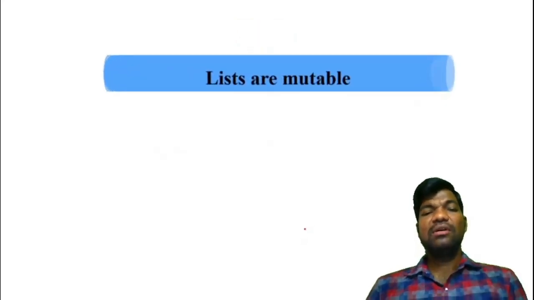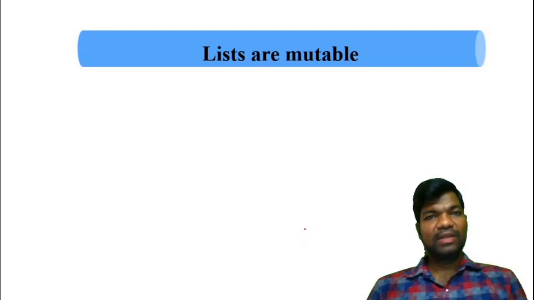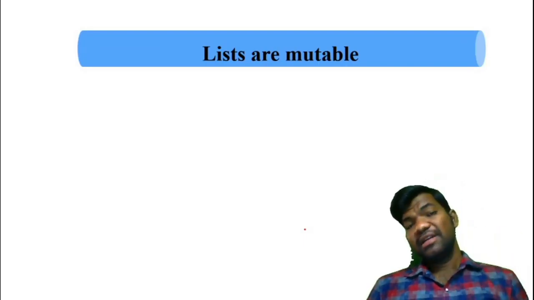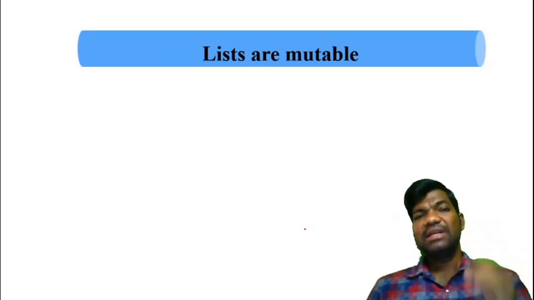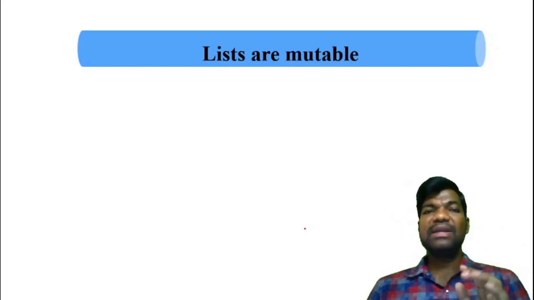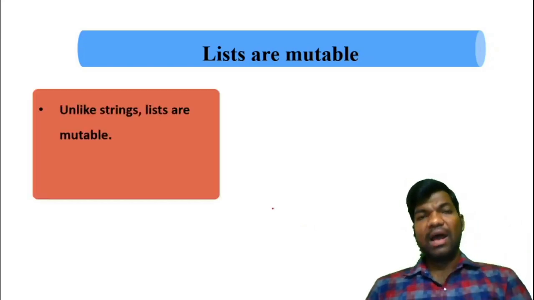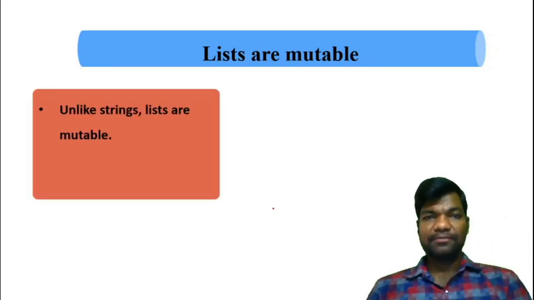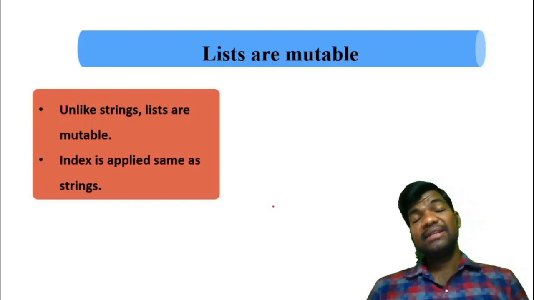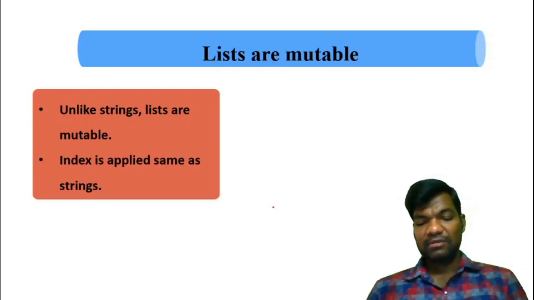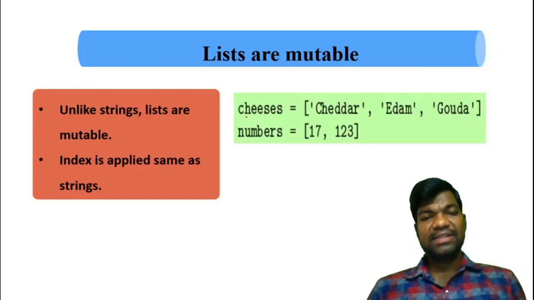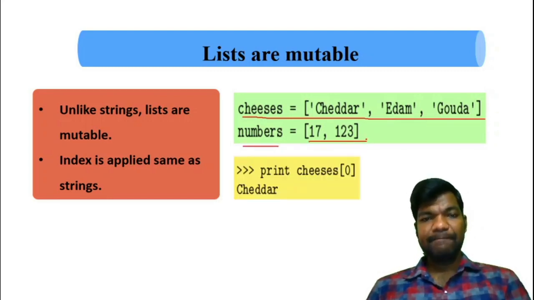Next, coming to lists are mutable. Before going to that, recall the strings concept. Strings are immutable. That means we can't change the values of strings. Unlike strings, lists are mutable. And index is applied same as string. So check these examples. This is one list, cheeses: cheddar, Edam, Gouda, like that. Numbers: 17, 123. Two lists are there.